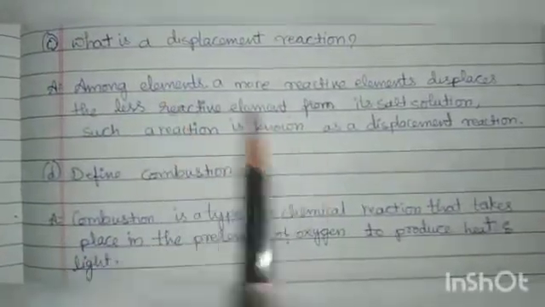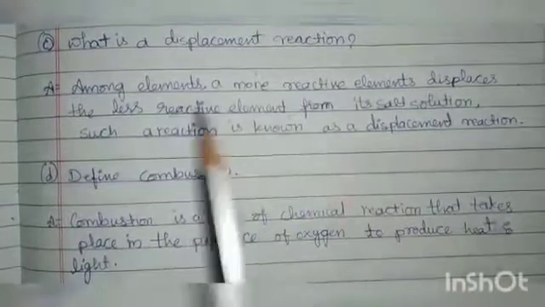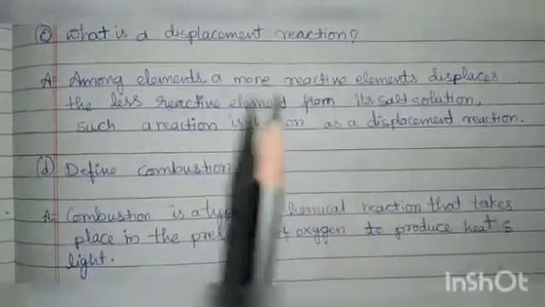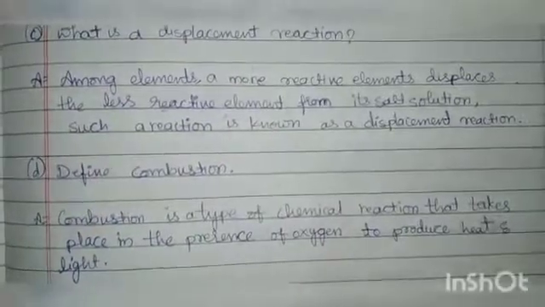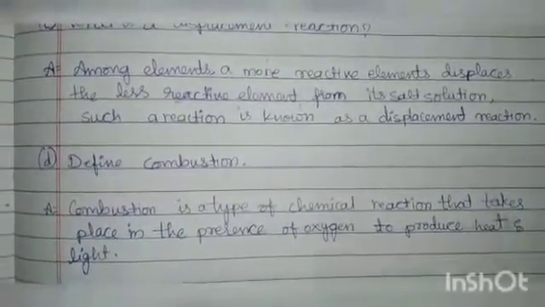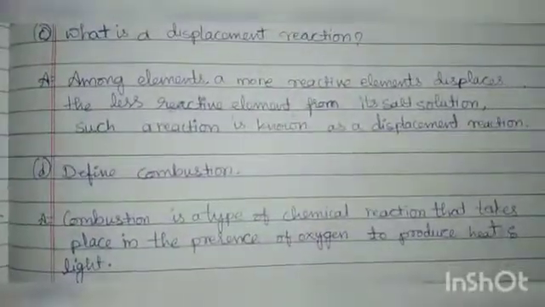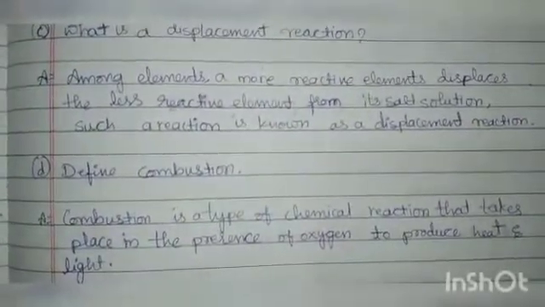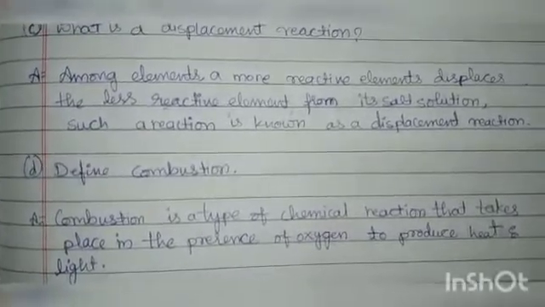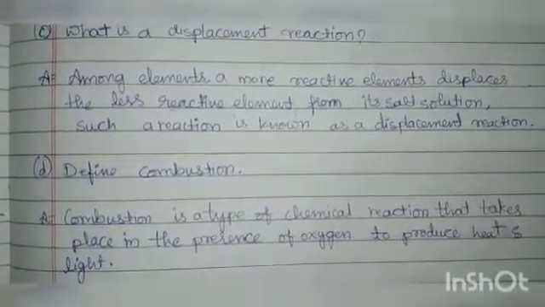What is a displacement reaction? Displacement reaction means that among elements, a more reactive element displaces the less reactive element from its salt solution. If you take iron and dip it in a copper sulfate solution, the copper sulfate will become iron sulfate, right? Because here copper is replaced by iron.